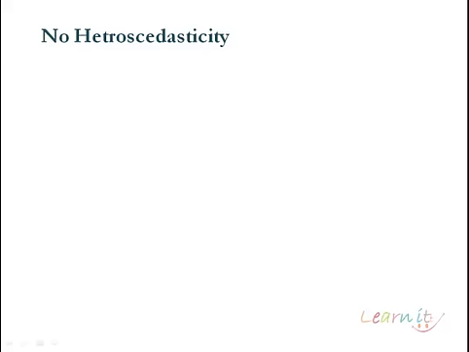No heteroscedasticity. This again is one of the most important assumptions of the classical linear regression model. Homoscedasticity is basically about variance, and hetero means different variance. So no different variances for the error term. This is the assumption of homoscedasticity, that every observation will generate an equal variance. The errors will generate equal variance.